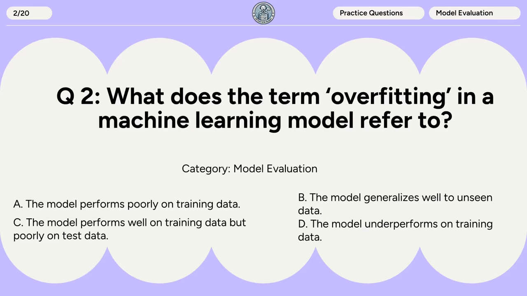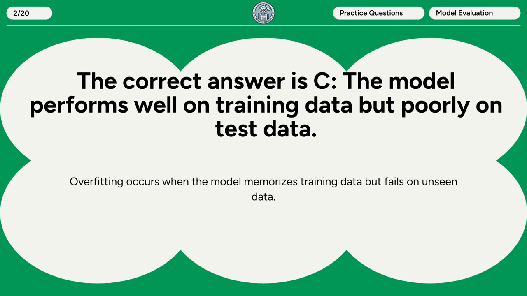Question 2. What does the term overfitting in a machine learning model refer to? A. The model performs poorly on training data. B. The model generalizes well to unseen data. C. The model performs well on training data but poorly on test data. D. The model underperforms on training data. The correct answer is C. The model performs well on training data but poorly on test data. Overfitting occurs when the model memorizes training data but fails on unseen data.